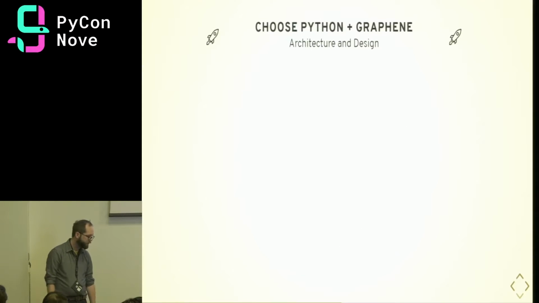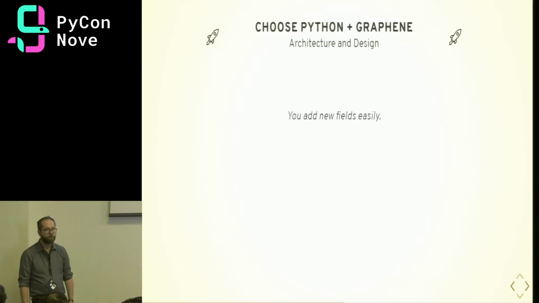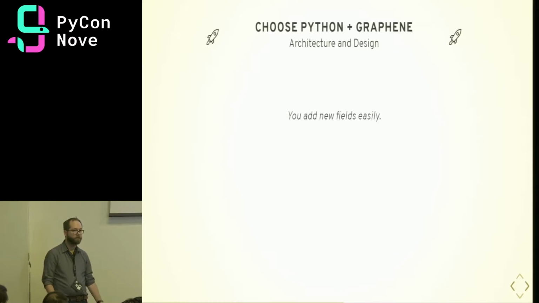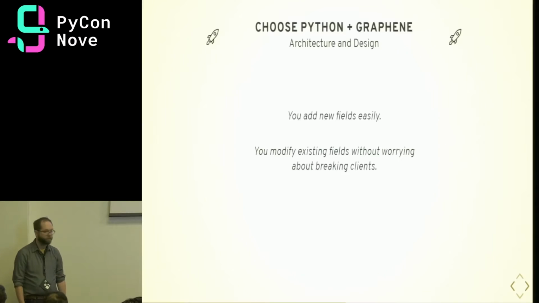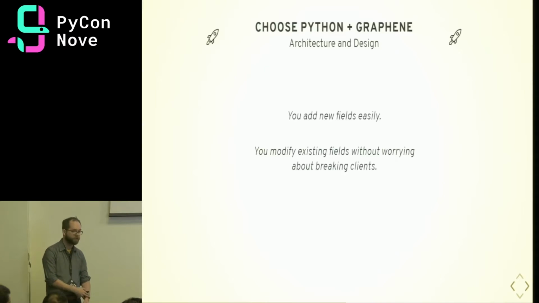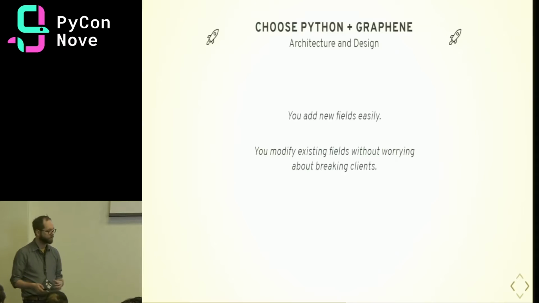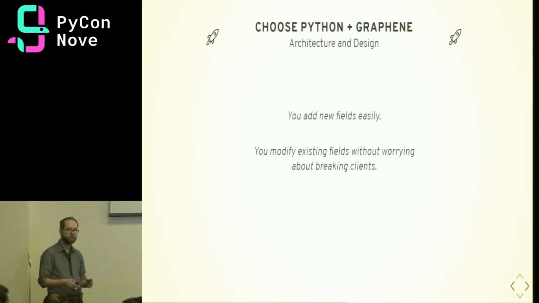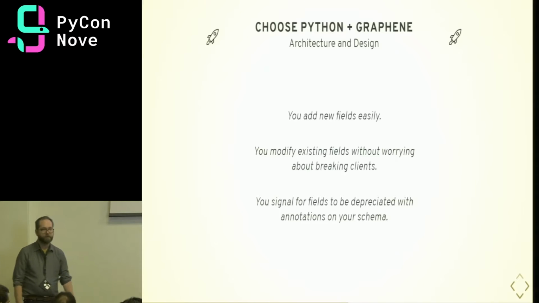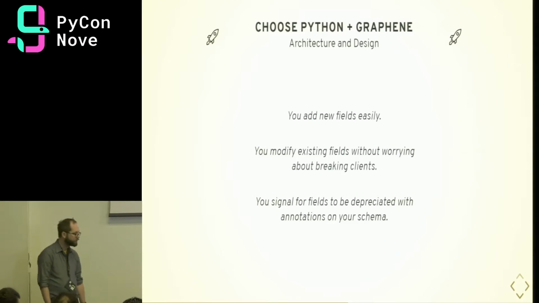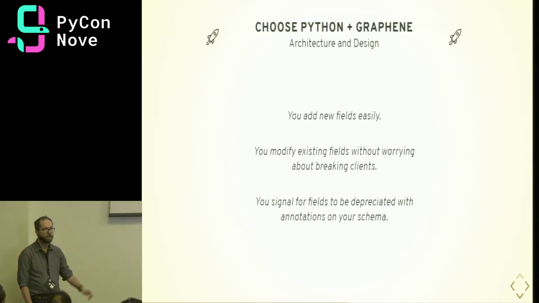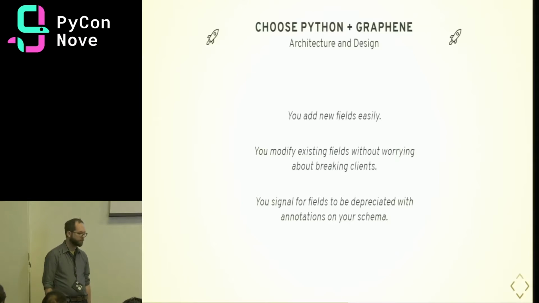Cool. So at the end of this, you can add new fields easily without worrying about other clients overfetching data. You can modify existing fields without worrying about breaking existing clients, as long as you're adhering to the schema of types that you've provided. You can also signal for fields to be deprecated with annotations on your schema. So that's great if you have public clients that you want to give a heads up that you're going to be removing a field soon.